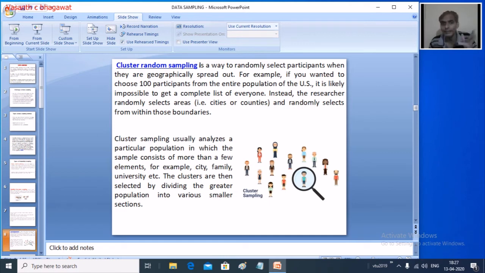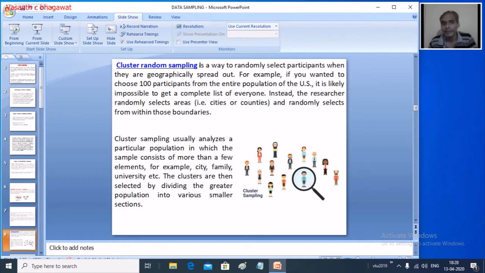Instead of that, what the analyst does is they cluster. They randomly select some areas, some cities. So when we are talking of analysts, we will select Bangalore, because the IT capital is there, or we select Andhra, or Noida, or Pune, where the major IT people are, or where the majority we can find. Now we try to cluster these particular areas, randomly select the areas, and within that particular boundary, we are going to select the sample.